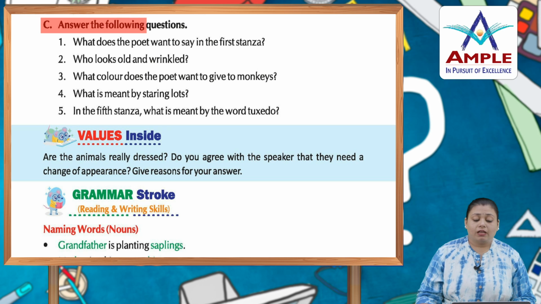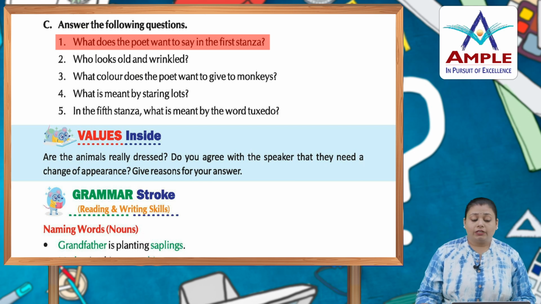Now C, answer the following question. What does the poet want to say in the first stanza? So in the first stanza the poet wants to say that all animals are very happy with their dots and stripes, but God forgot about them, so he wants to change their dresses. Okay, so this is what the poet wants to say in the first stanza.